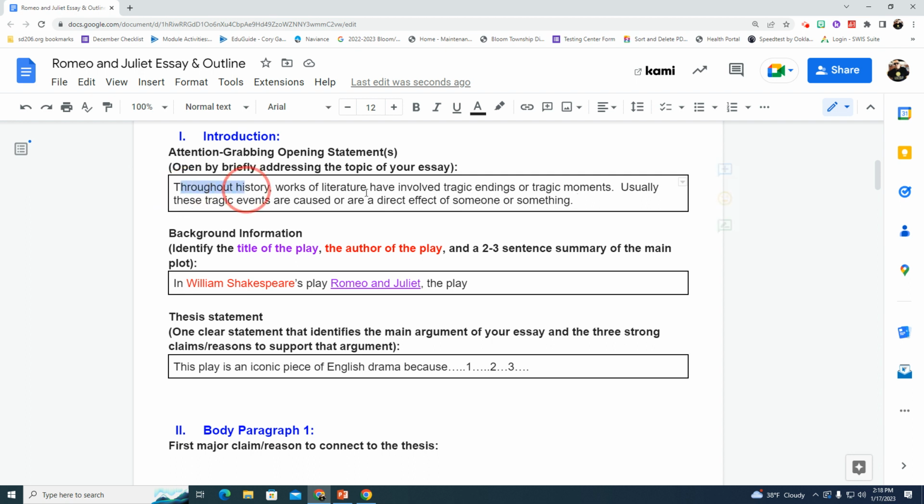Once you have your attention-grabbing statements done, you want to check that with me as well. So what I'd like you to do now is to pause and write your opening attention-grabbing statements for your essay.